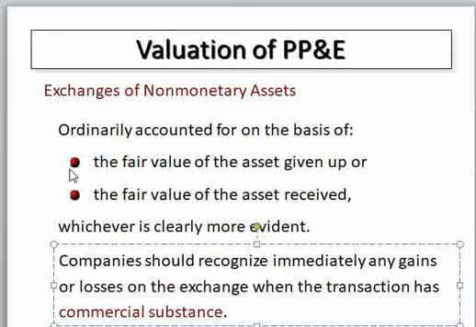Therefore, when you see this exchange of non-monetary assets, we can value the present value of plant, property and equipment. Exchange of non-monetary asset is one example of valuing plant, property and equipment other than cost. Therefore, how do we determine an exchange of non-monetary asset, how do we determine the cost of the new asset, and how do we determine the gain and loss in this scenario?